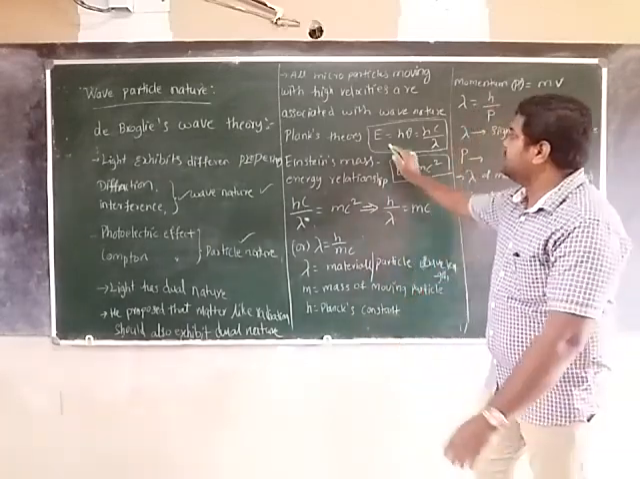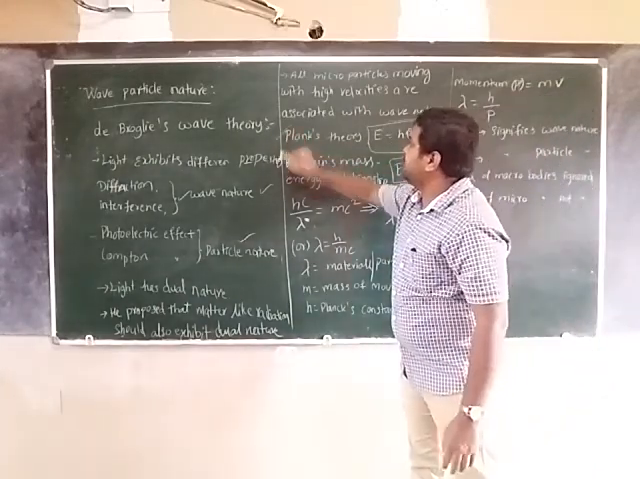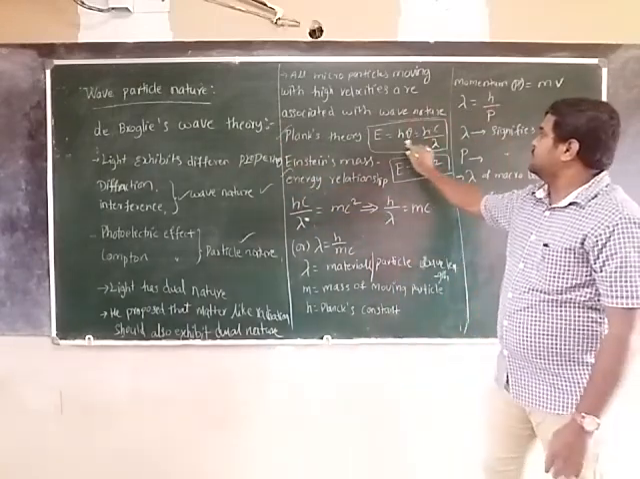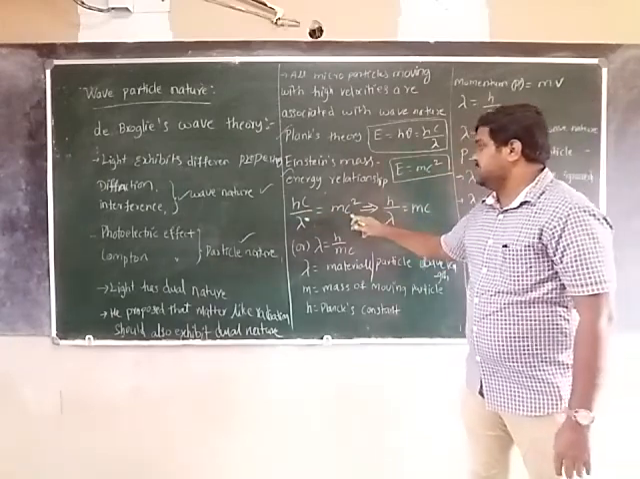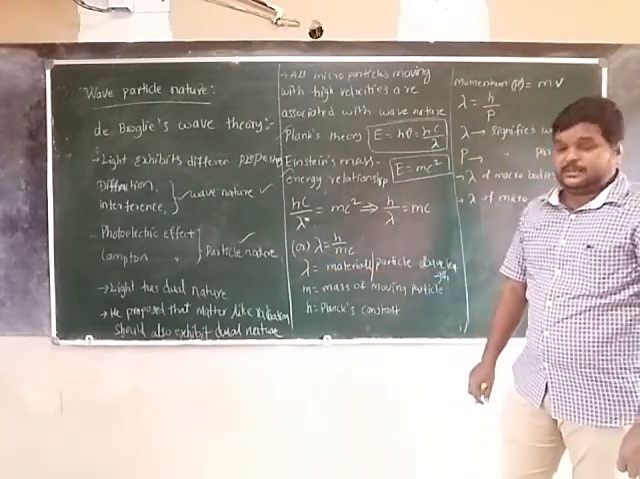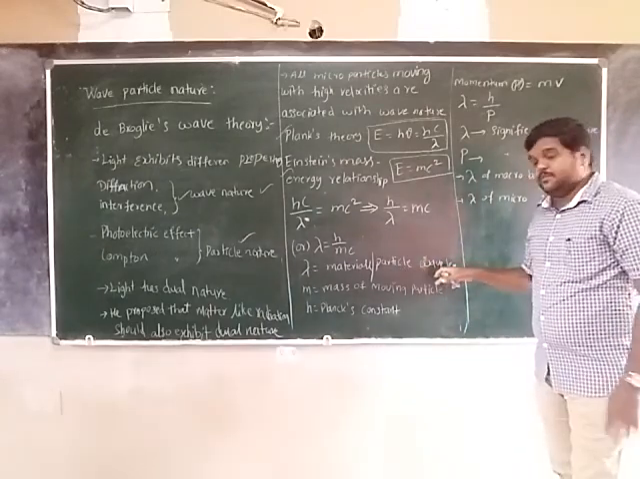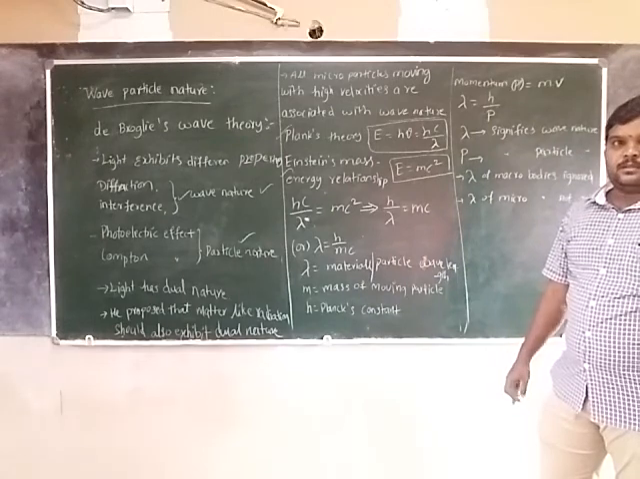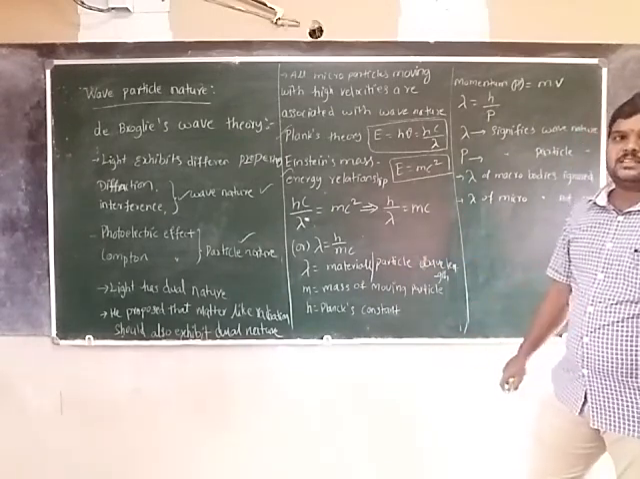Is it clear? So from E is equal to h nu, he has taken Planck's quantum theory and Einstein's mass energy relationship. E is equal to hc by lambda, E is equal to mc square. So hc by lambda is equal to mc square, that is lambda is equal to h by mc. Lambda is the material or particle wavelength, m is the mass of the moving particle, h is the Planck's constant, and c is the velocity of light.